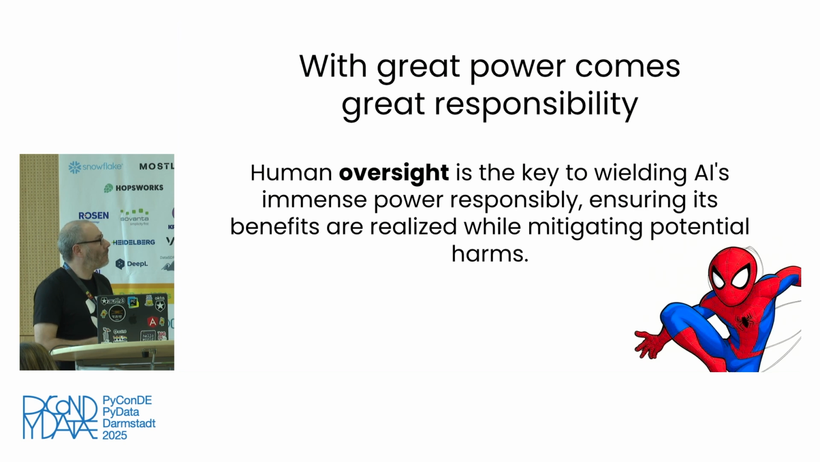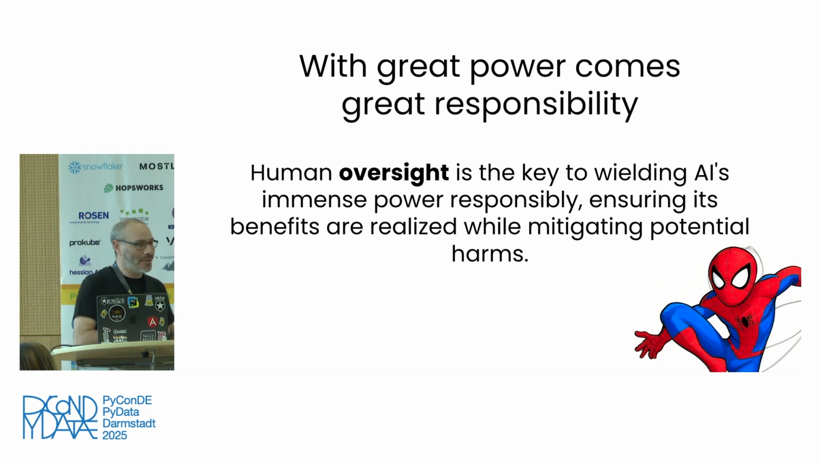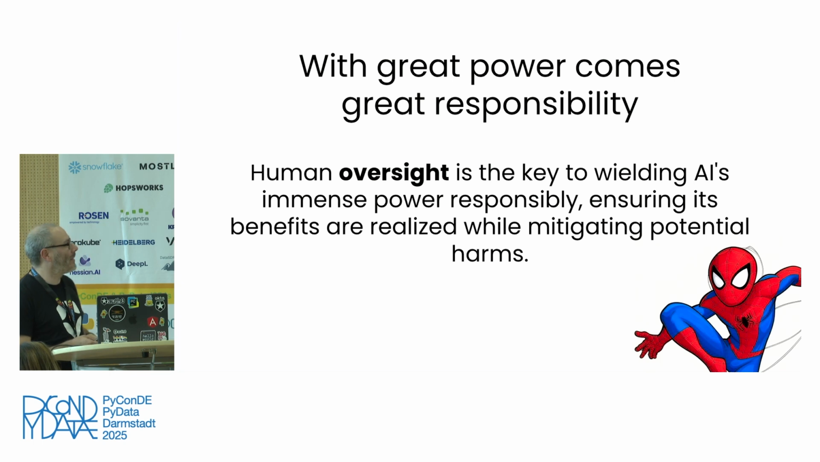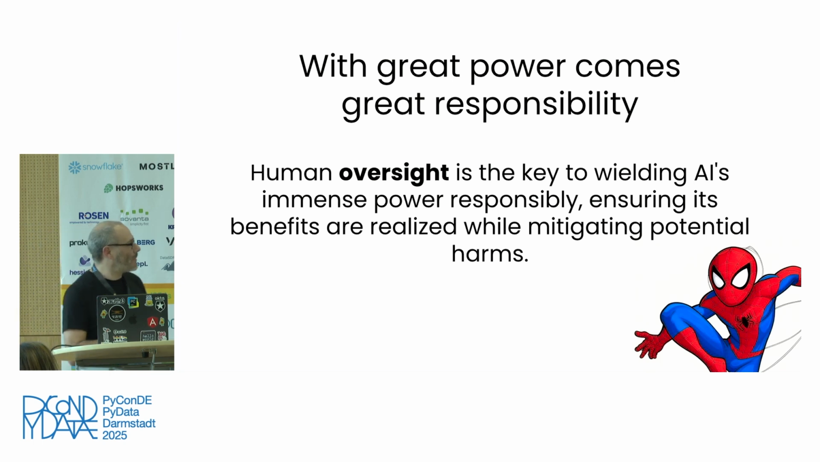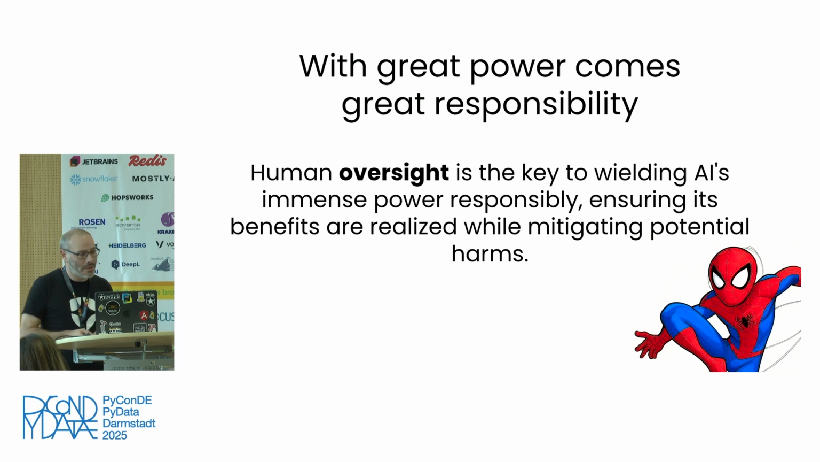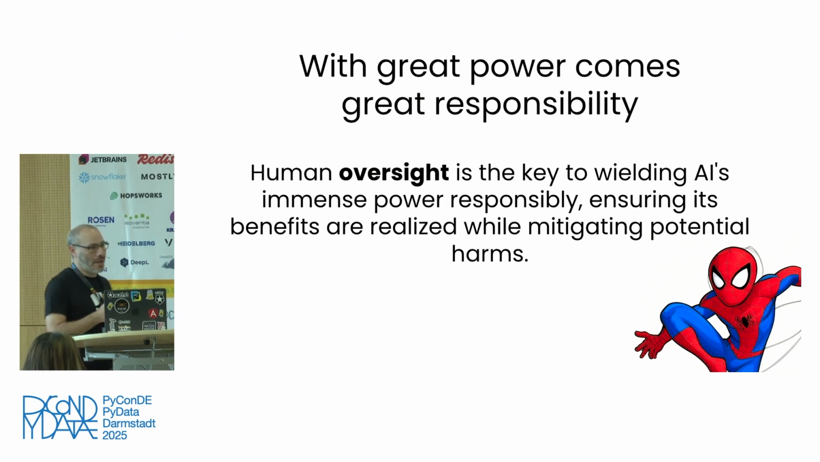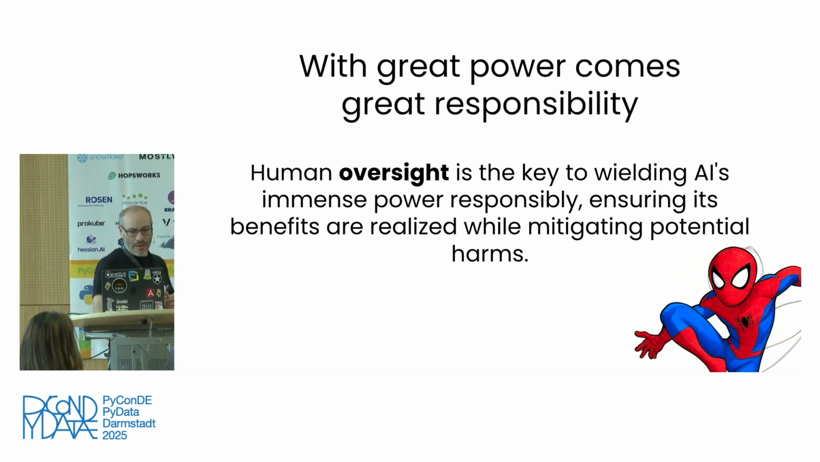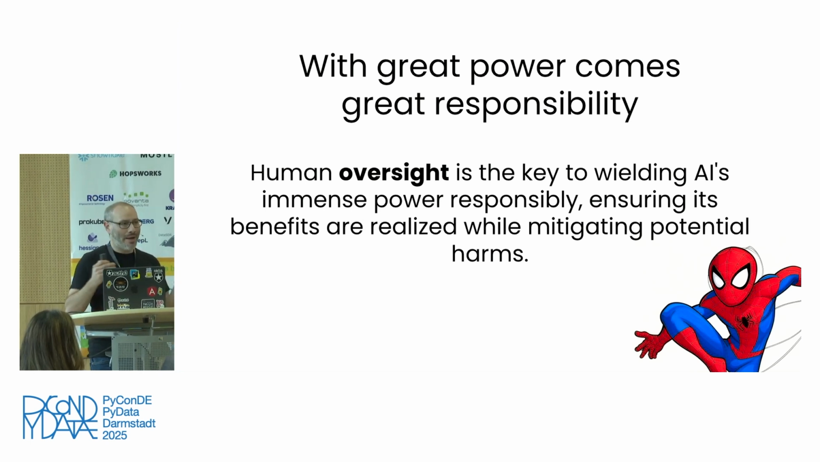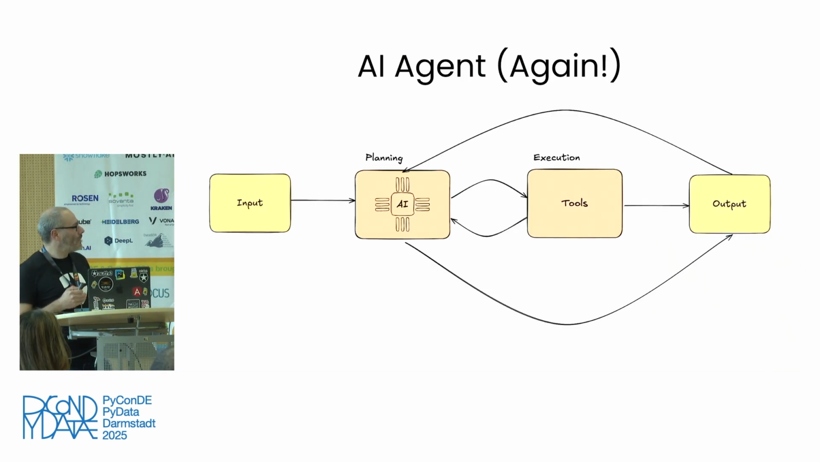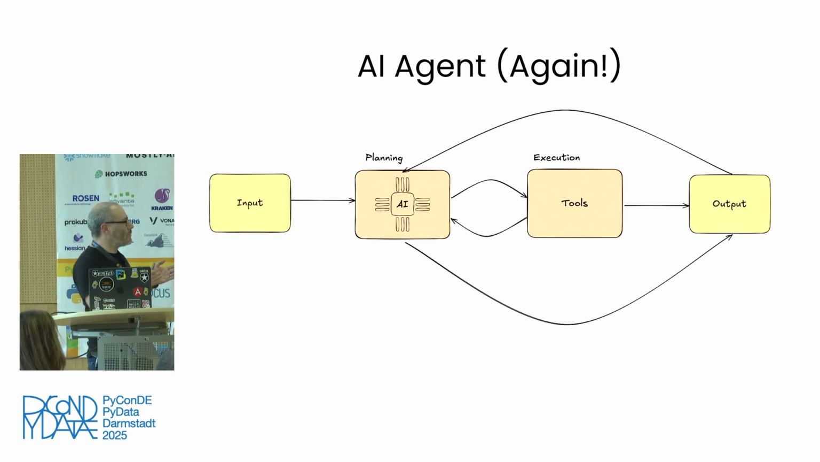All right. So with great powers come great responsibility. I couldn't create all the lines in this slide, sorry. I had to steal a few. But we have PyData to keep us in check. So human oversight is the key to wielding the AI's immense powers and responsibilities. And that's what we want to enter into this AI world, right? So let's go back a little bit to our AI agent, where we started with this picture, where we have our input, where we have our planning, where we have the tools for execution and output. What do you think is missing here in this picture?